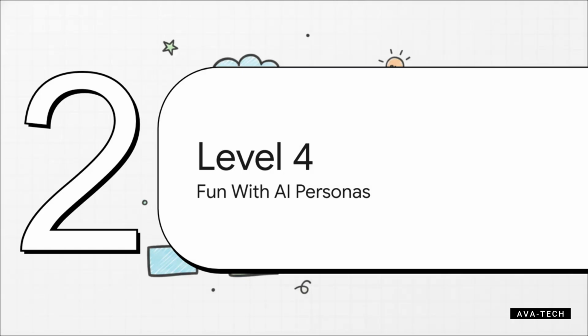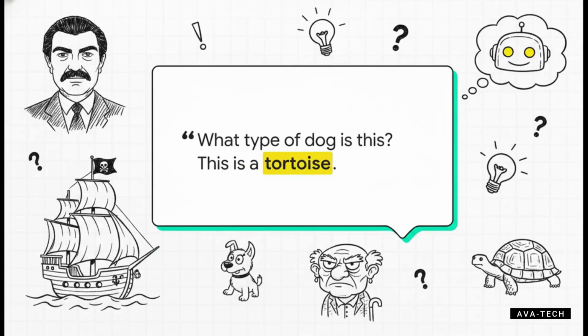Let's hit level 4, fun with AI personas. This last power-up emphasizes the sheer flexibility of AI. We're taking a standard job simulation roleplay and injecting a massive dose of personality into it. You tell the AI to conduct a job interview, but pretend the interviewer talks in the style of Borat, and you get something like, "What type of dog is this? This is a tortoise." You can literally make the AI adopt any persona, from Borat to a pirate to a grumpy old man. It proves that learning how to create better prompts doesn't have to be some rigid or boring chore. It can actually be wildly entertaining.